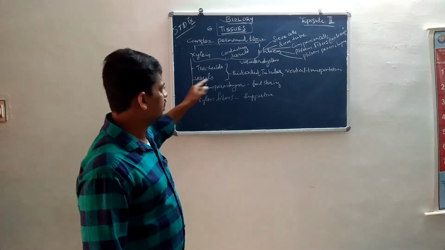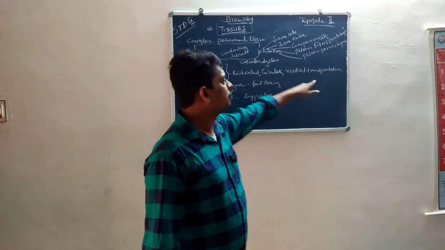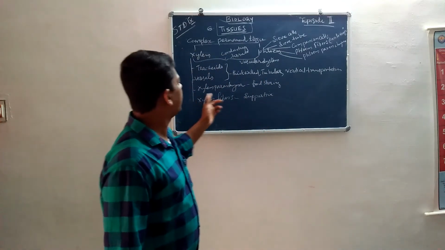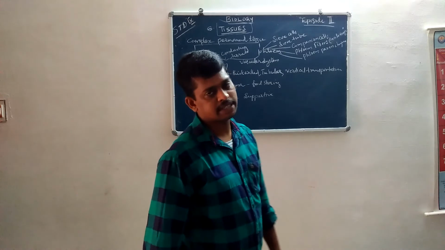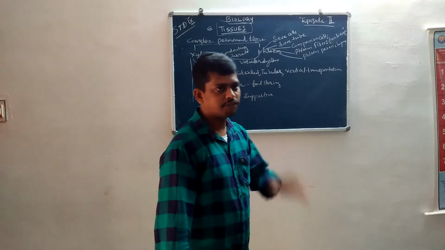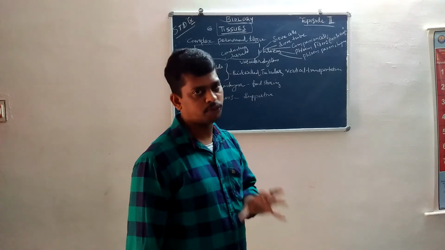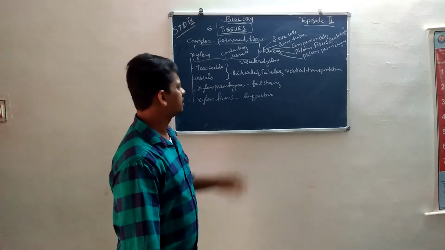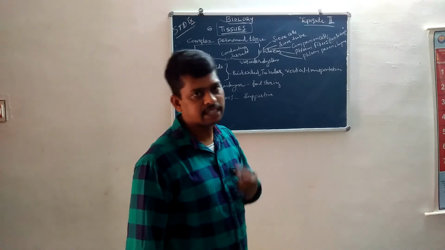Tracheids and vessels are thick-walled, tubular vertical transportation cells. And then xylem parenchyma, whose function is food storage. And the third one is xylem fibers. Xylem fibers are only supporting. These cells are supporting.